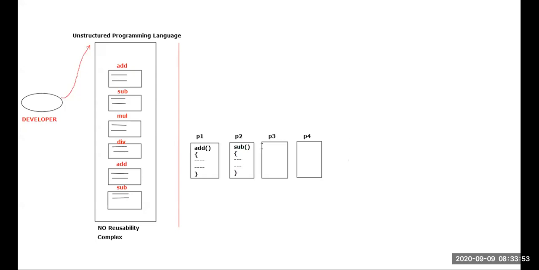The same thing is applicable for multiplication also. I will just tell this happens to be the mul function. Within that function, they'll write that piece of code, whatever I have told. This happens to be the piece of code for multiplication. The same thing will be applicable for division as well. I will consider this happens to be the division. Within this division, they'll write the piece of code, whatever piece of code they used to write initially.